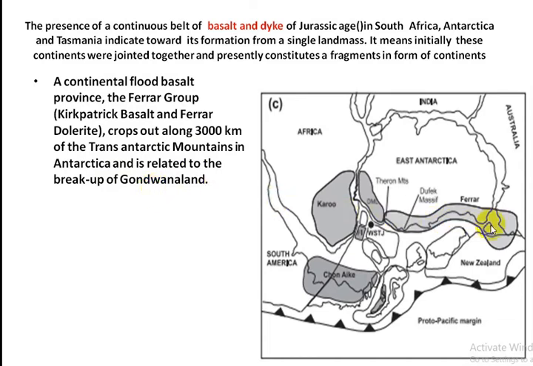So this is the 3000 kilometer extension of Trans-Antarctic mountain along which flood basalt and dikes crop out, and that is related to breakup of Gondwana land.